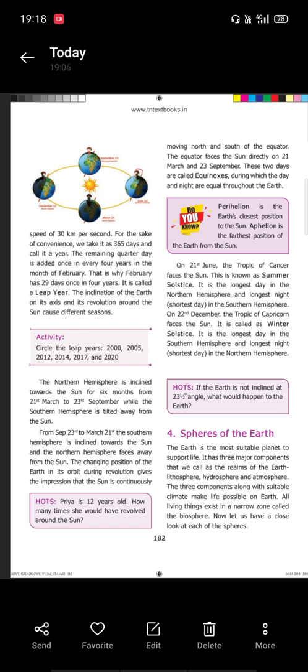Now next is spheres of the Earth. The Earth is the most suitable planet to support life. There are 3 major components that we call the realms of the Earth: lithosphere, hydrosphere and atmosphere. Now we are going to discuss each of the spheres.